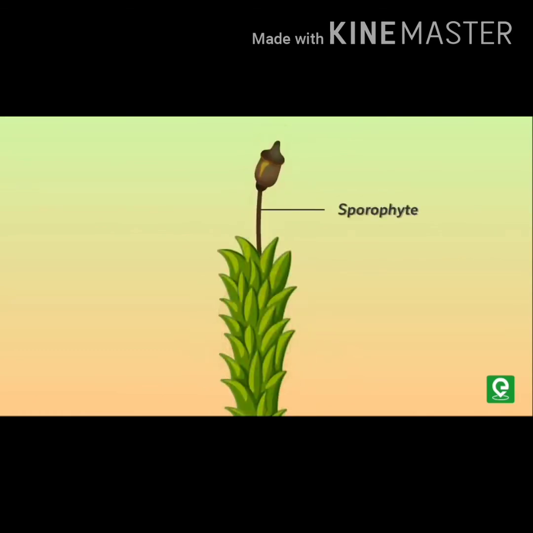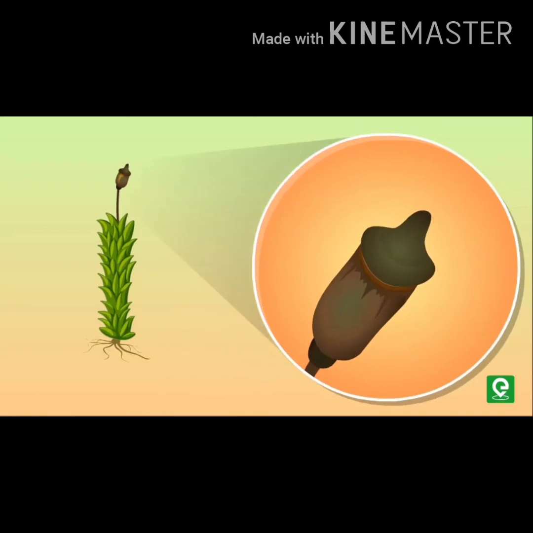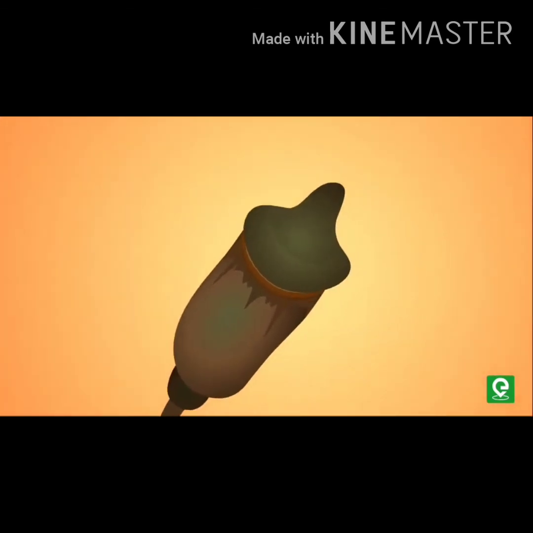This zygote does not undergo any reduction division. Instead, from the zygote we can see the formation of a sporophyte. The sporophyte has three regions. The basal portion is called the foot. Then we can see a long seta portion, and at the tip of the seta a capsule portion. This sporophyte is attached to the gametophyte, that is, it is dependent on the gametophyte.